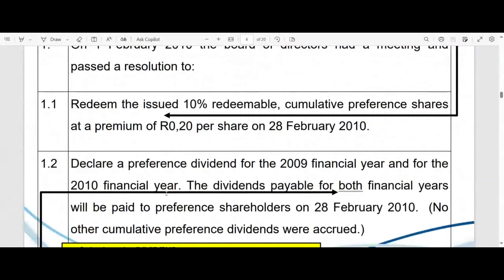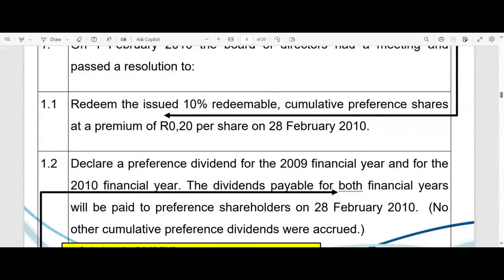Then they say, ladies and gentlemen, in 1.2, we declare a preference dividend for the 2009 financial year. Whoa, what does this mean? It means that in 2009, the previous financial year, we obviously did not declare this preference dividend.